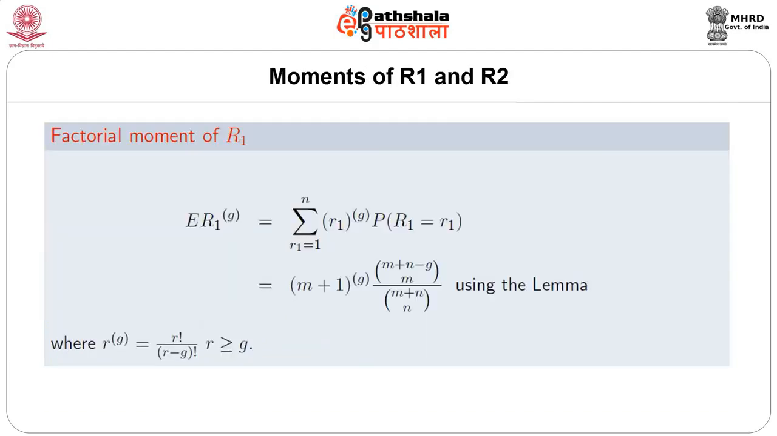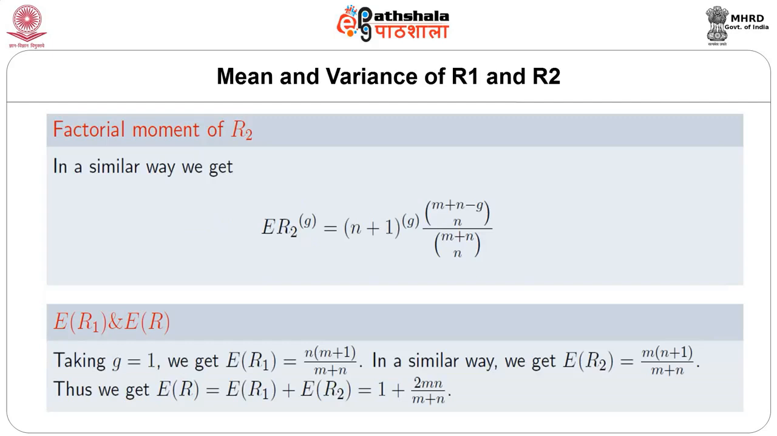We shall find the moments of r1 and r2 from the factorial moments, and using the lemma just discussed earlier, the factorial moment of r1 can be obtained as given in the slide, in terms of m plus n minus g choose m divided by m plus n choose n, and in factorial notation m plus 1 upper g. And in a similar way, the factorial moment of r2 can also be obtained.